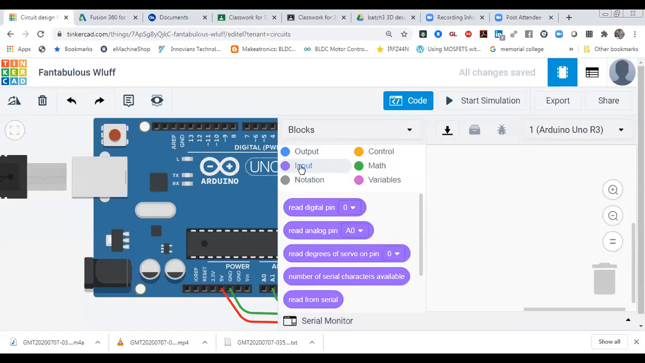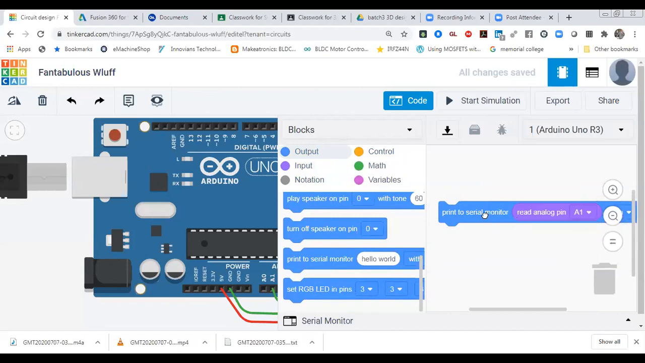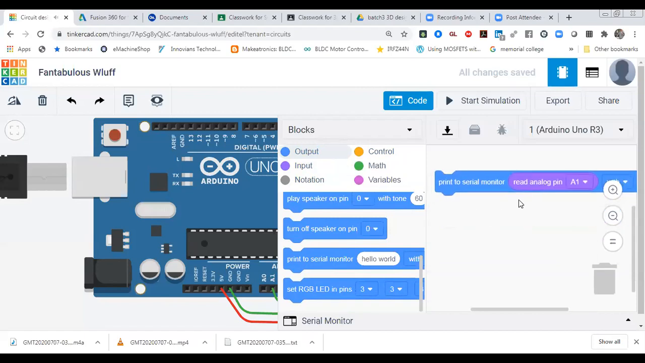I'm going in input and take that second block, that is read analog pin, that you can take. Okay. So over here you can select pin number, that is A1. We are using A1 over here. So after reading that value, we have to print it. So I'm going in output and going to use serial print, and over there I'm going to print that value.